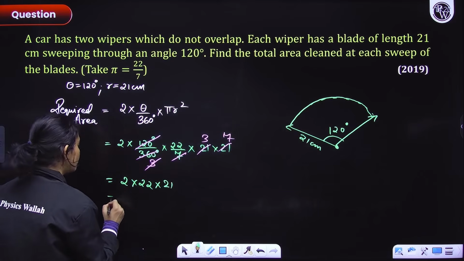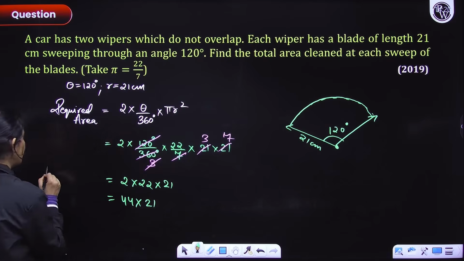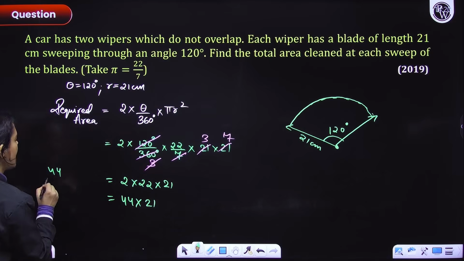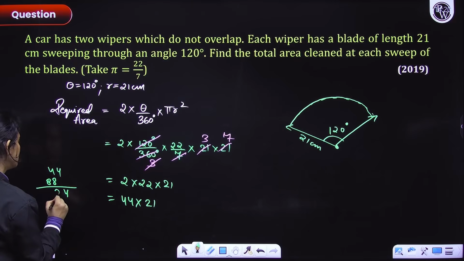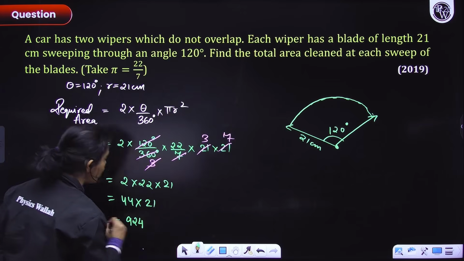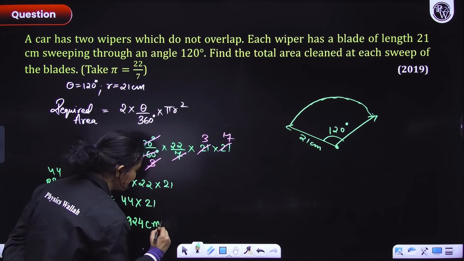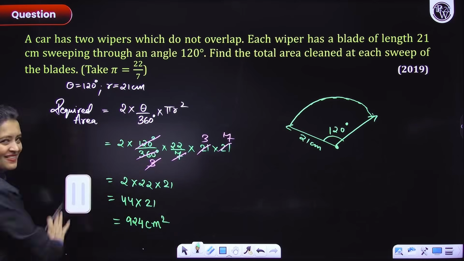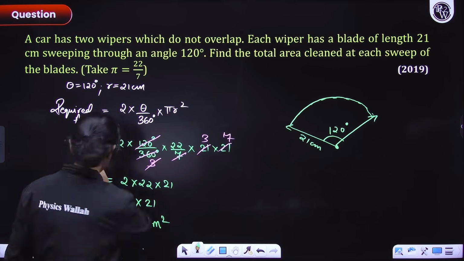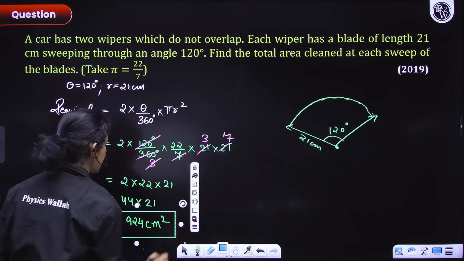Okay? So 44 into 21. You can quickly do 44 into 21, everyone. So 44 here and then 8 here. So 924 is the answer. How many people got 924 centimeter square as the answer? If you did, then well done, guys. Congratulations. Let me mark this. Here, this is the answer.